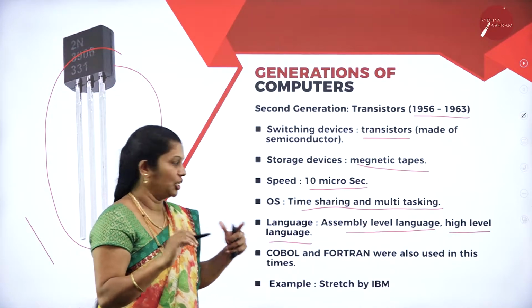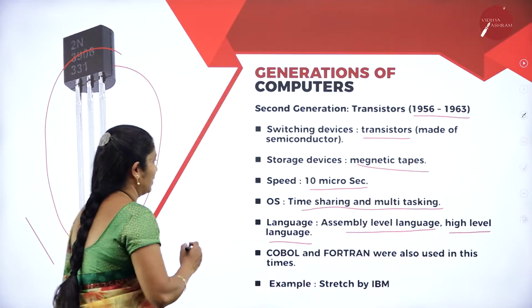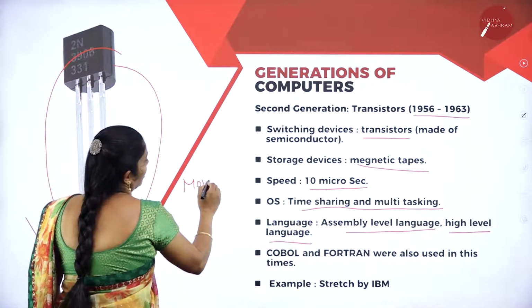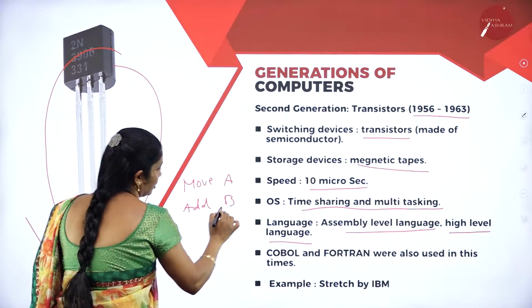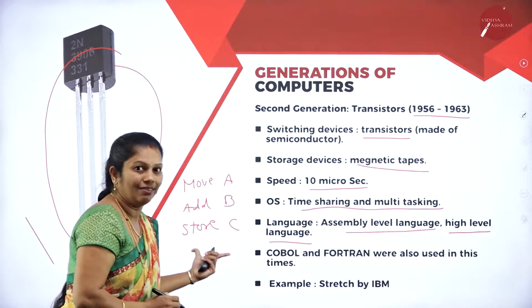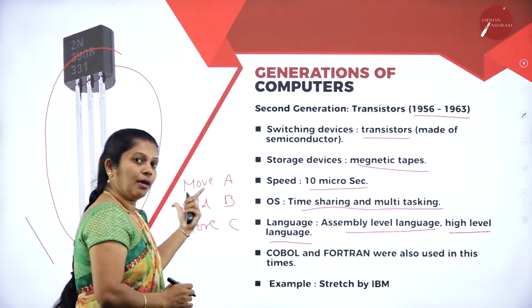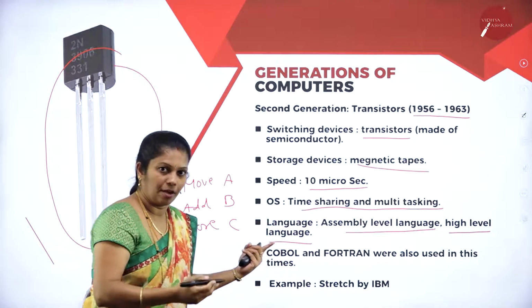Whereas in second generation, we use assembly level language, for example, move A, add B, store C. This can be called assembly level language. By using this assembly level language, we can give the data to the computer.